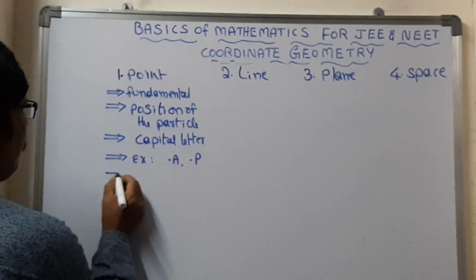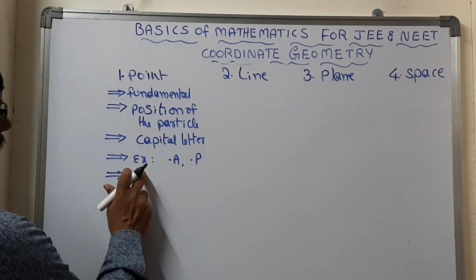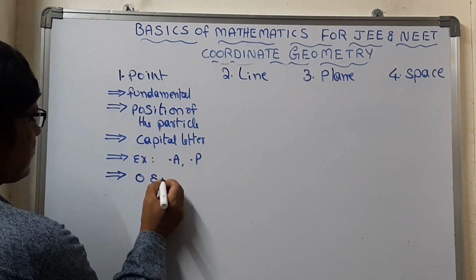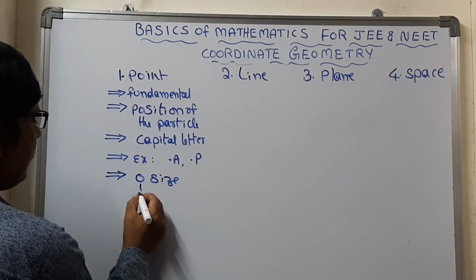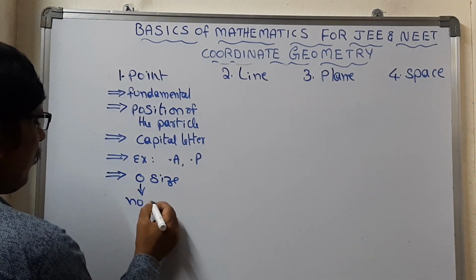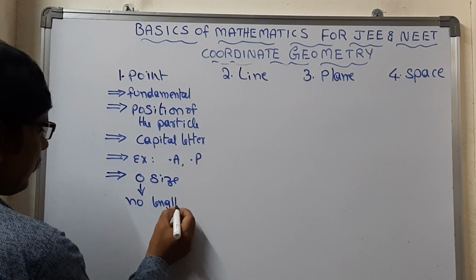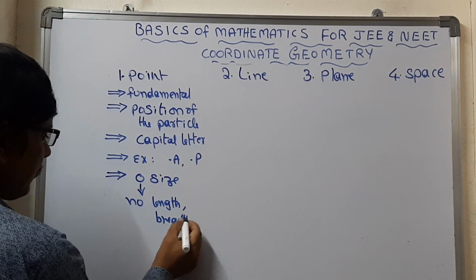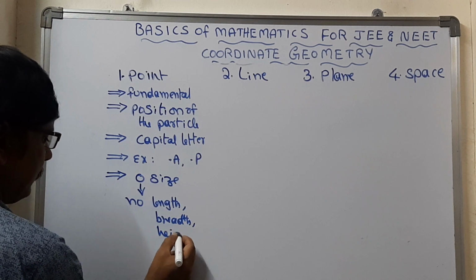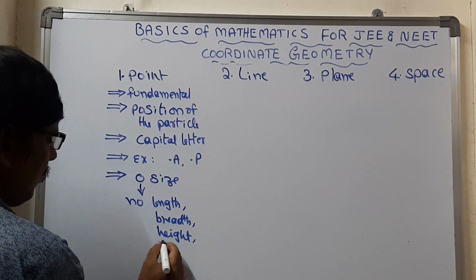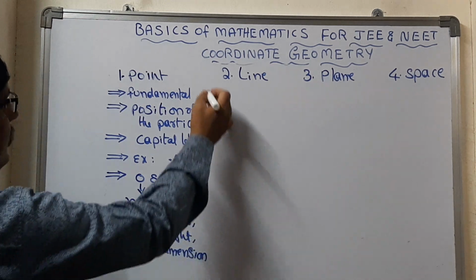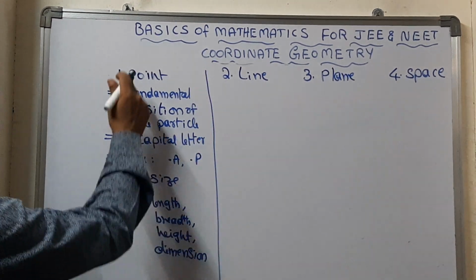And it has zero size, which means no length, no breadth, no height, not even any dimension. This is the basic information about the point.